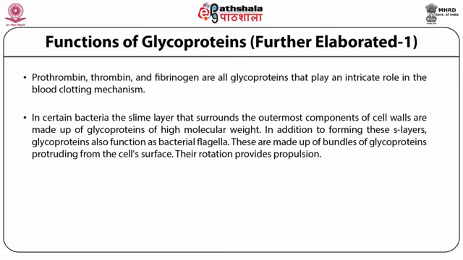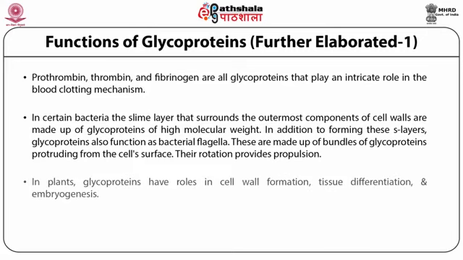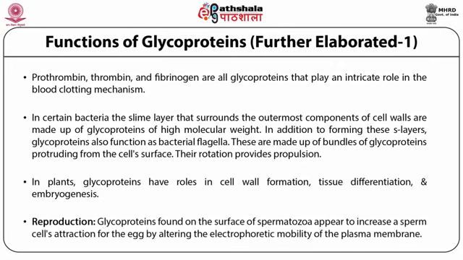Their rotation provides propulsion. In plants, glycoproteins have a role in cell wall formation, tissue differentiation, and embryogenesis. In reproduction, glycoproteins found on the surface of spermatozoa appear to increase sperm cells' attraction for the egg by altering the electrophoretic mobility of the plasma membrane.